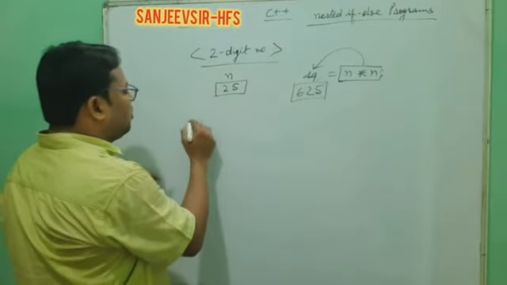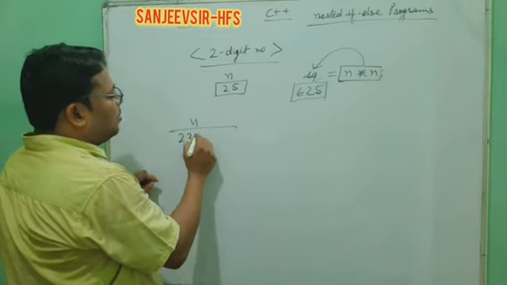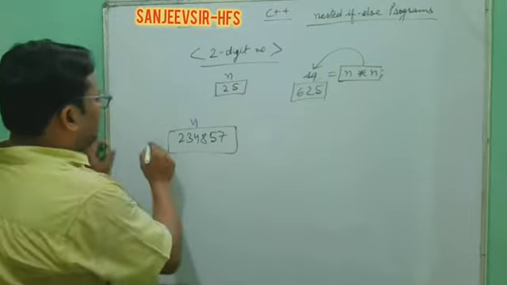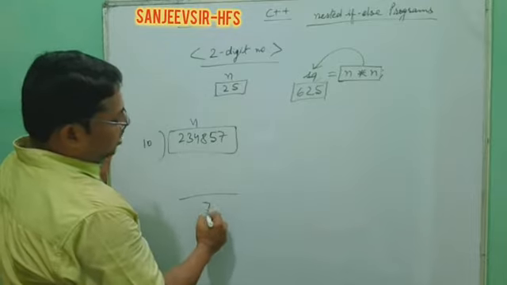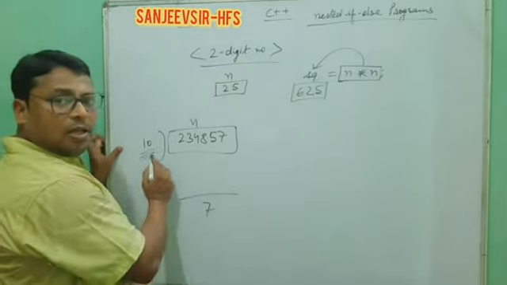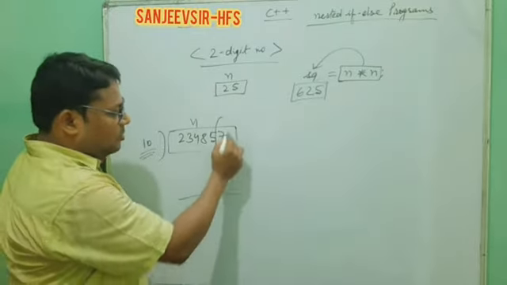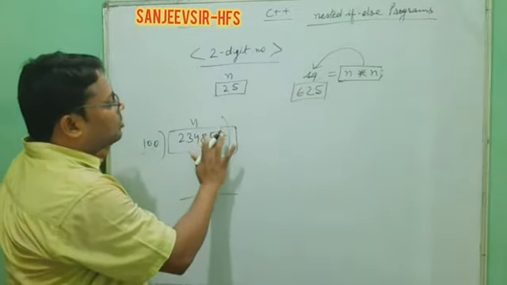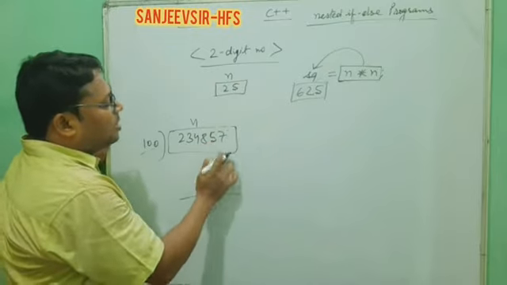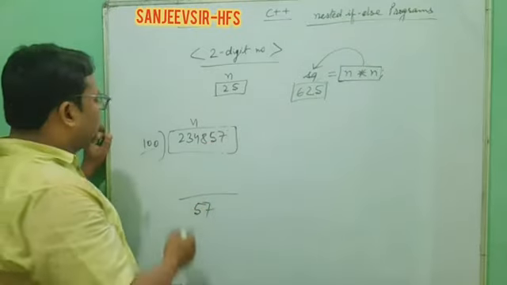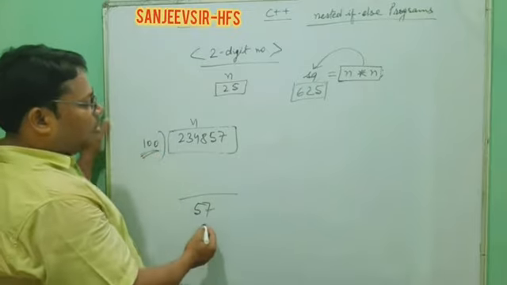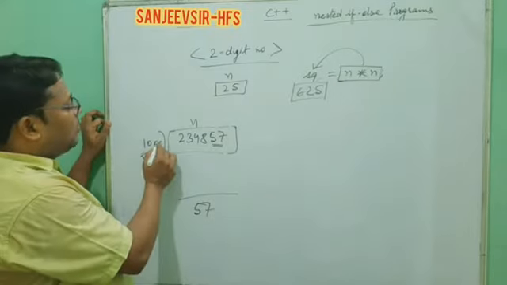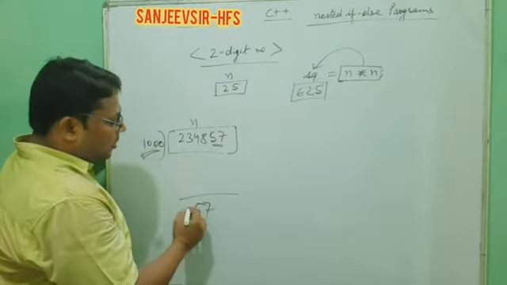When you divide any number, suppose 2, 3, 4, 8, 5, 7, by 10, you find the remainder will be 7, because dividing by 10 gives you the last single digit. But when you divide by 100, you get a 2-digit remainder, 57. So when you divide by 100 and find the remainder of any number, you get the last 2 digits. If you divide by 1000, you get the remainder of the last 3 digits.